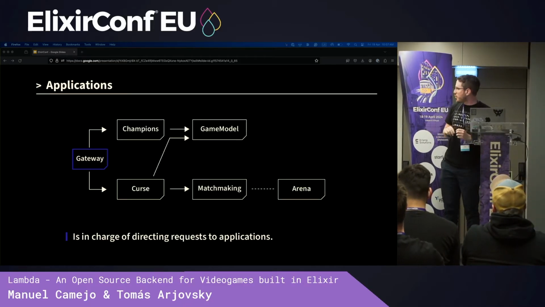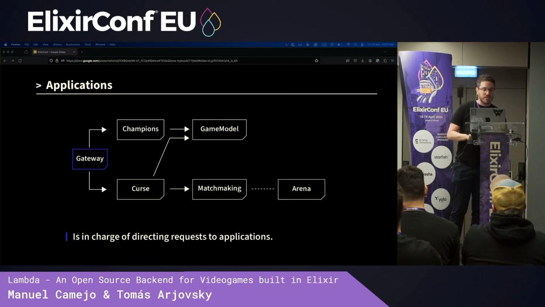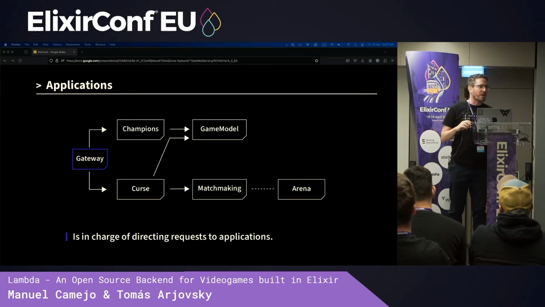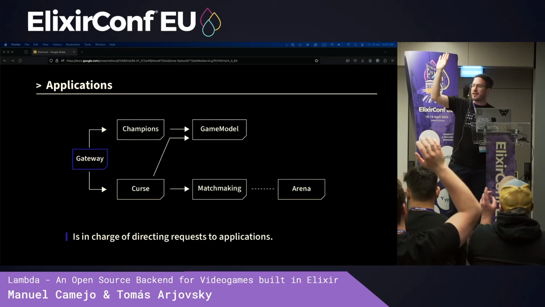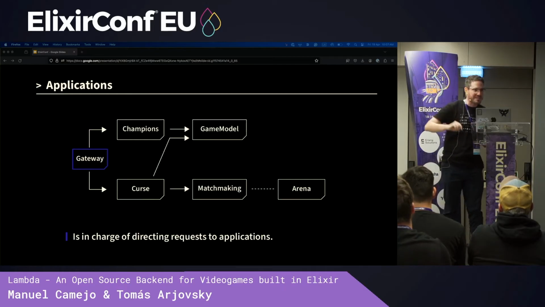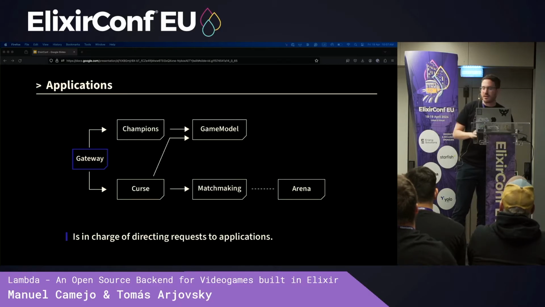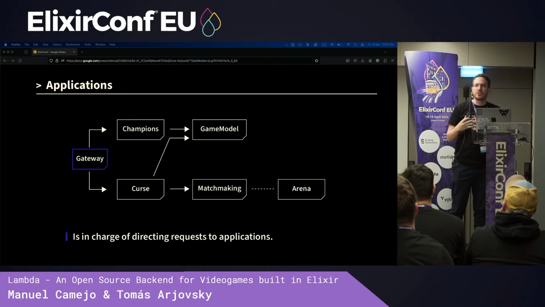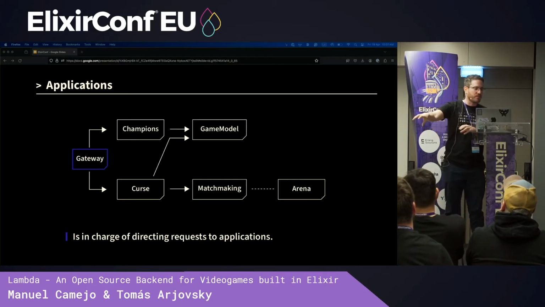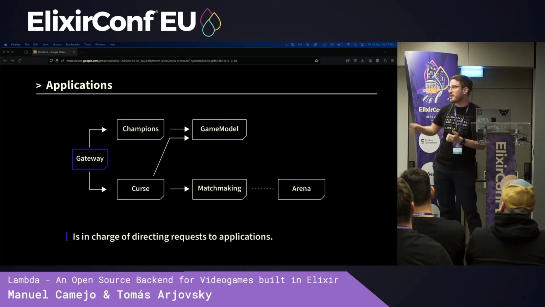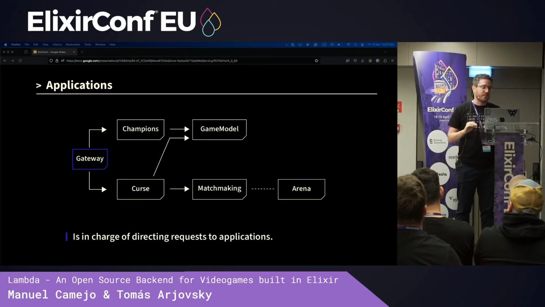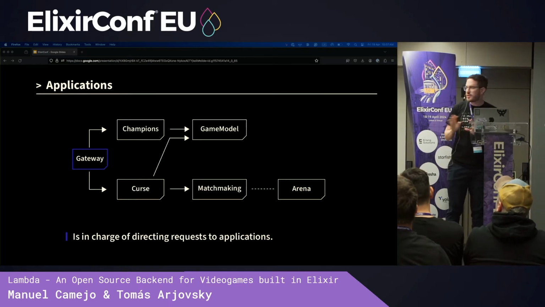So let's just go quickly through each of these apps. How many of you are familiar with umbrella apps? Okay, nice. Almost all of you. Unexpected. I mean, we're at ElixirConf, right? But still. Most of these are just modules. They allow for independent deployment. So eventually, we might take one of these and deploy it separately. For instance, if at some point the game model, which I'll talk about in a minute, has needs that it doesn't have right now. But for now, all of these can be centralized.